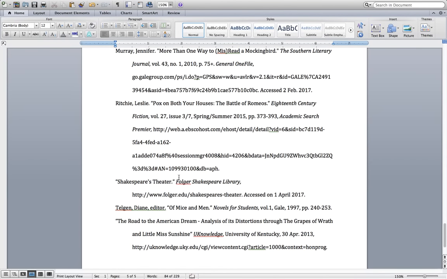All right, let's talk about this case. Here we have a web article that didn't list the author, which means that our works cited entry would end up starting with the title of the article. So remember, our first rule of thumb for parenthetical citations is whatever comes first in the citation goes in the parenthetical citation. So in this case, it's going to be the article title.